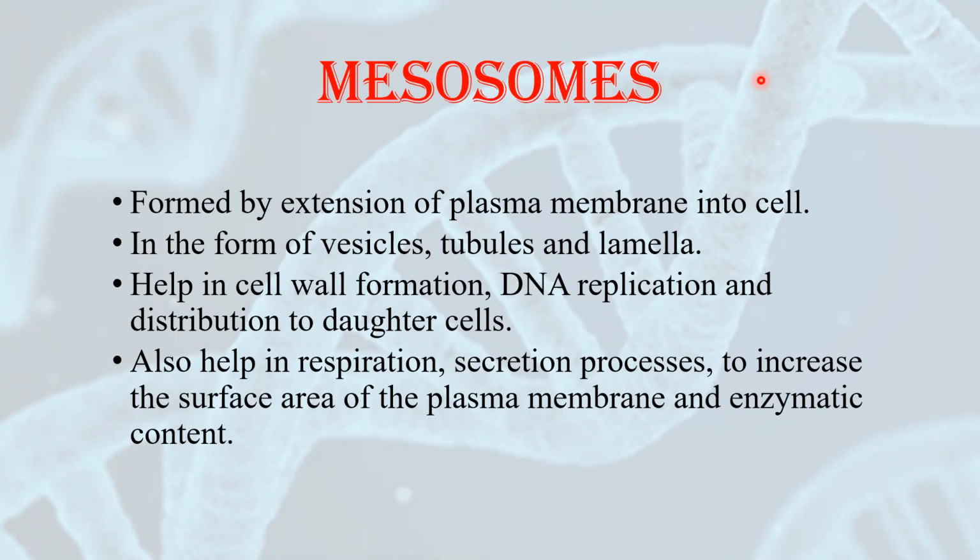They are actually responsible for increasing the surface area of the plasma membrane so that the plasma membrane can carry out its function sufficiently. These are also responsible for increasing the enzymatic content of the cell. So mesosomes are very important bodies that are present only in prokaryotic cells. They are not present in eukaryotic cells.